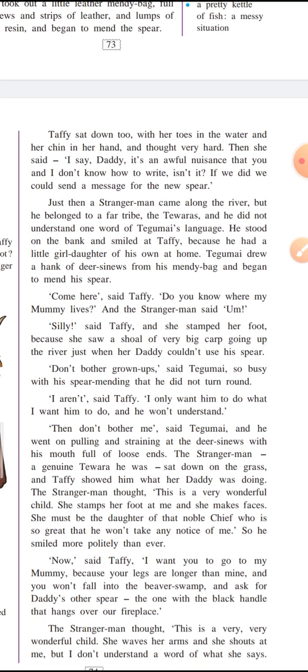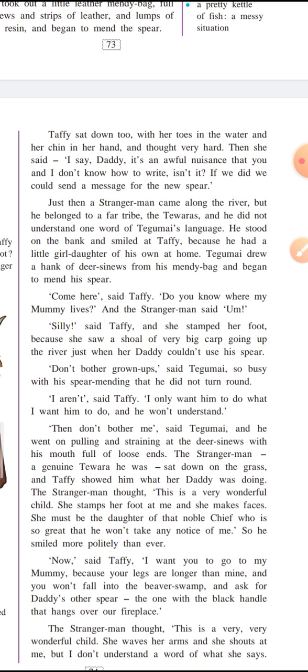Taffy sat down too, with her toes in the water and her chin in her hand, and thought very hard. So now Taffy, who was accompanying him, didn't have anything to do. So she put her feet into the water, held her chin in her hand, and sat in that position, putting her legs in the water, thinking very, very hard.